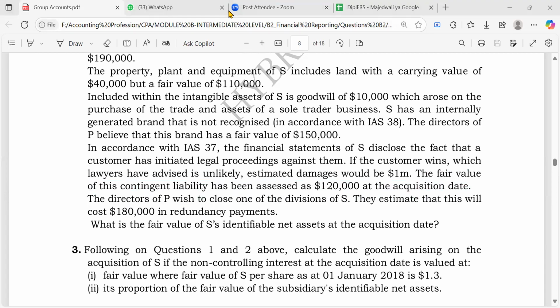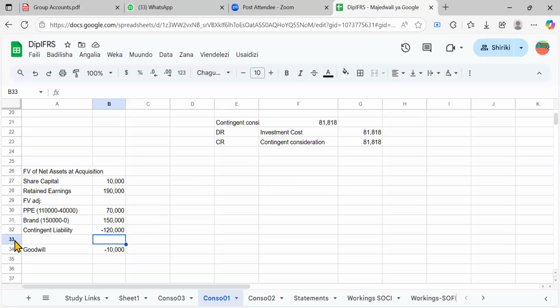I'm saying that in this case, the company just wishes to do that, right? So the criteria for recognition of a provision wouldn't be there, so you can't record anything, right? You are told what is the fair value of the identifiable net assets. So it will just be over just like that.